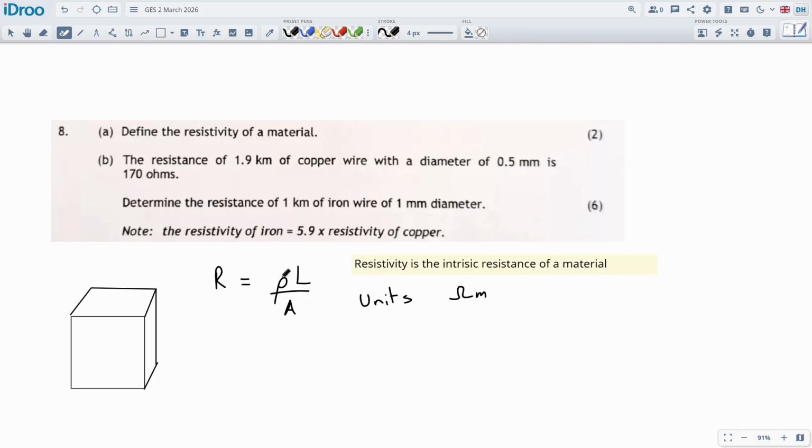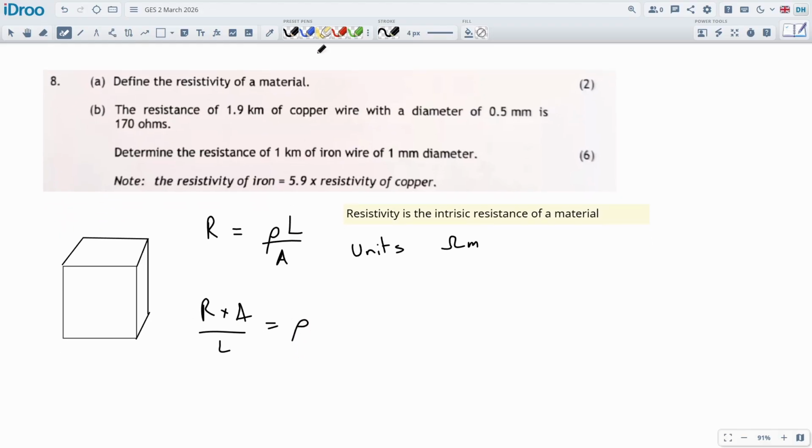I could actually explain the formula if I want to expand this out a little bit more. It's really seeing the difference between resistivity and total resistance, where resistance is measured in ohms. I could transpose this formula to say the resistance times the area divided by the length gives you the resistivity, written as rho. I should really explain this formula because it's just symbols and nobody knows what they mean.